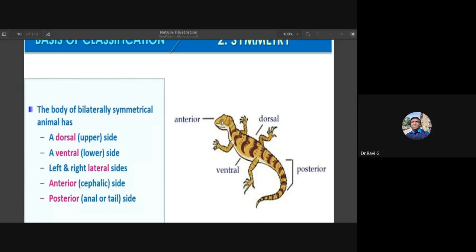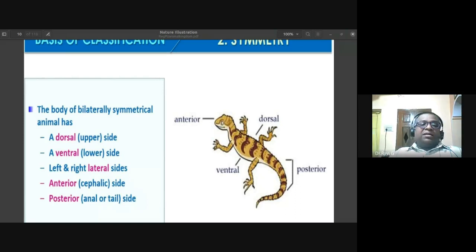But in tetrapodal animals, which use four legs for walking, the upper side is the dorsal side, the underbelly region is the ventral, the head region is the anterior, the tail region is the posterior, and they have left and right lateral sides.